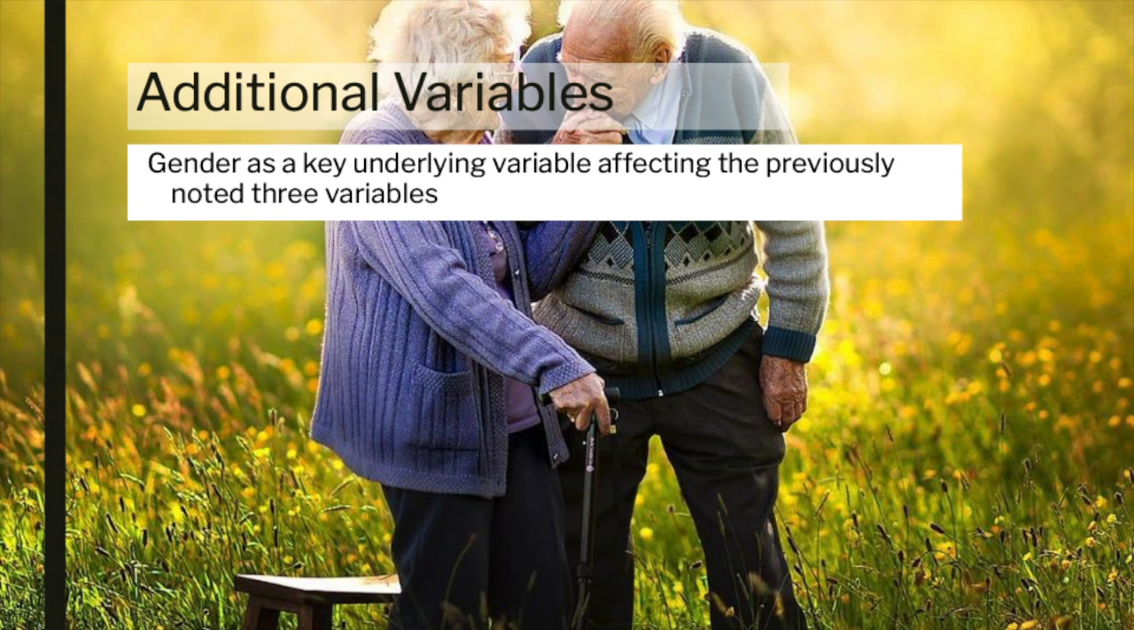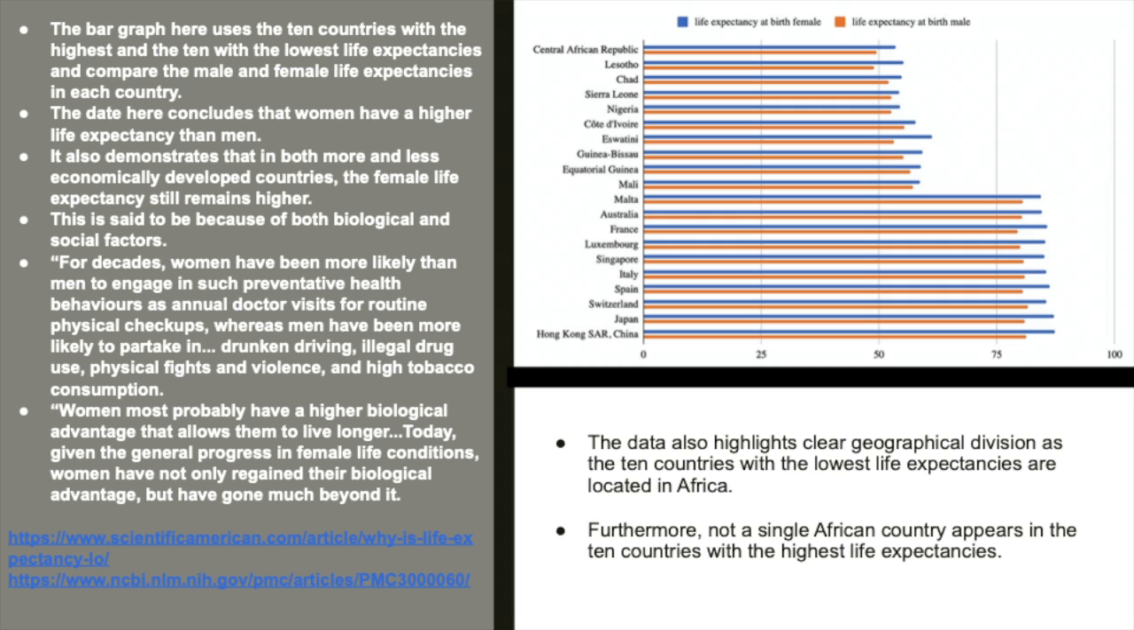Further research took gender into account as it concluded that women have a higher life expectancy than men. Other scholars have several views for why this is the case. This includes biological advantages that women can benefit from now given the progress in female life conditions, and social factors such as men engaging in more harmful behaviour, such as fighting and excessive smoking and drinking.